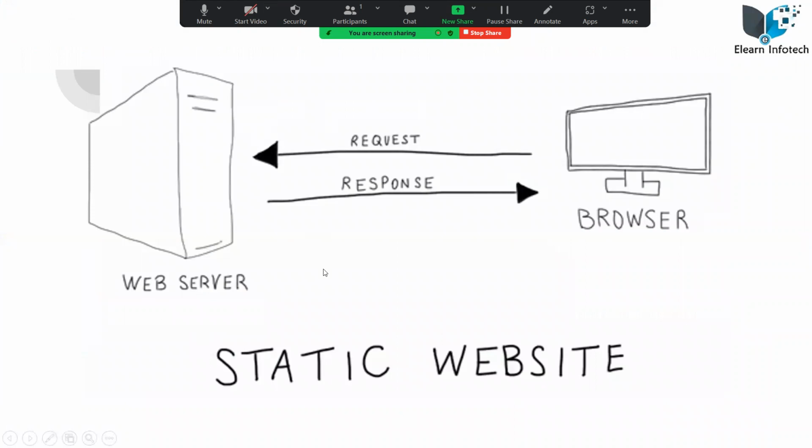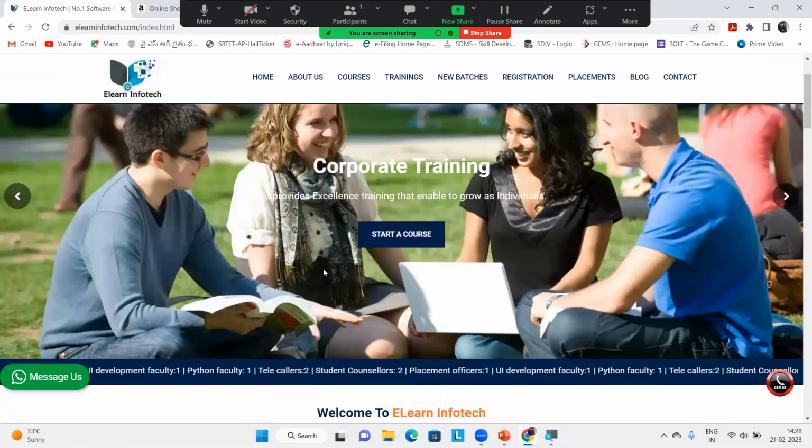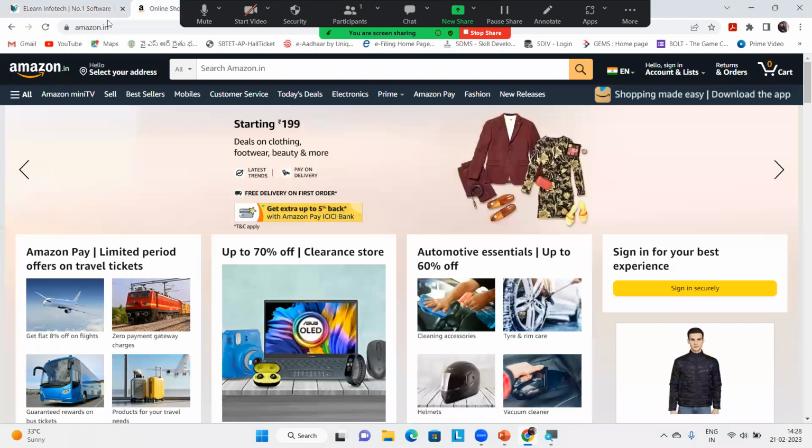If you observe, while I'm searching in the browser for ELearn InfoTech, that request is going to the server and the server gives me some information. Then I get the information, which means the response from the server to my browser. Let's check if it is working or not. Okay, for example, here.